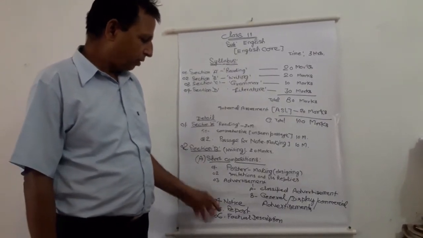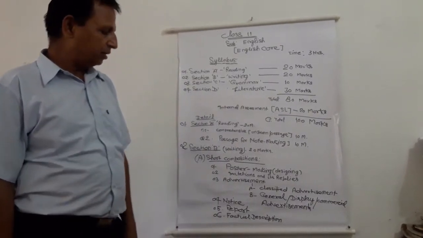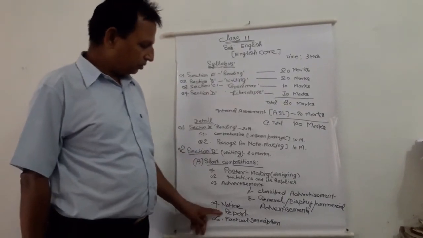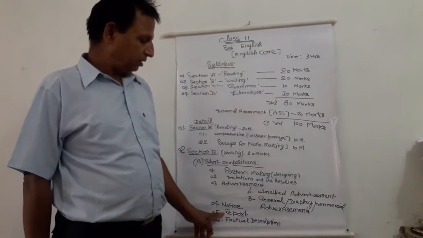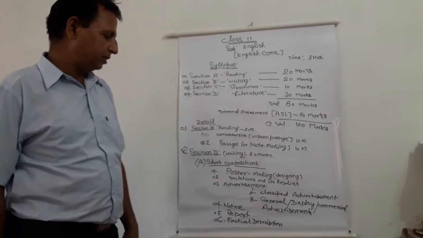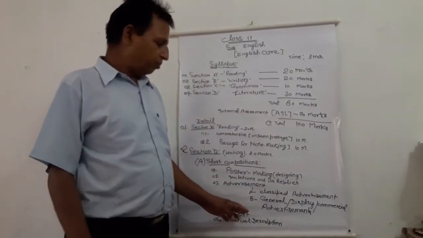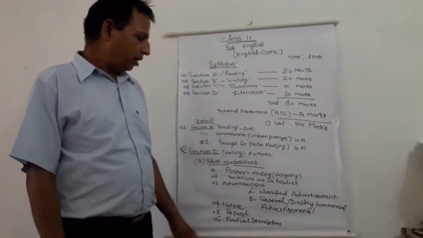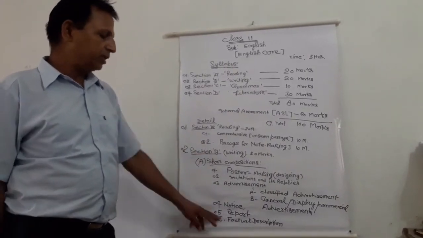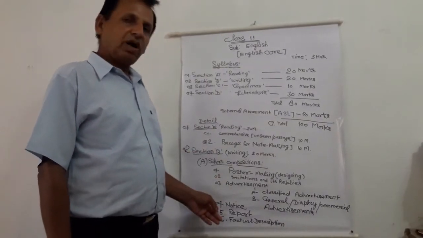Now the 4th item, there is a notice. The questions will be framed for notice writing, and you will be required to write the notice. Now the 5th point, that is the report. On some topics you have to write a report also. Now the last one, that is the factual description. Some points or a topic will be given, and you have to give the description with facts and features, not superfluous matters. These are the items for the short compositions.